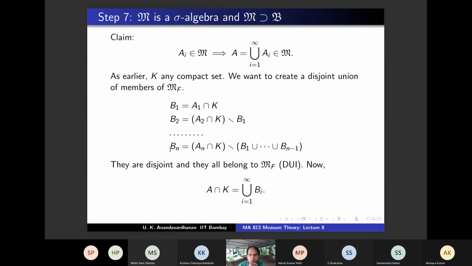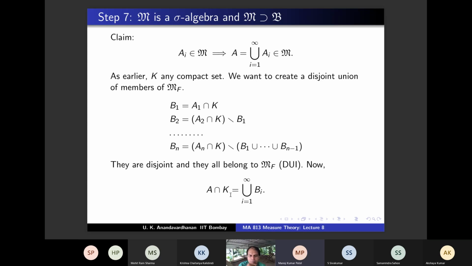Now, is that enough to show that A belongs to M? You have to show that A intersection K belongs to MF, right? But A intersection K is this union, a disjoint union of Bi, so disjointness is already there. If you know that this has finite measure, then you are done, because then this belongs to MF. So the question is, does A intersection K have finite measure? Is mu of A intersection K finite? Is that true? Then we are done.